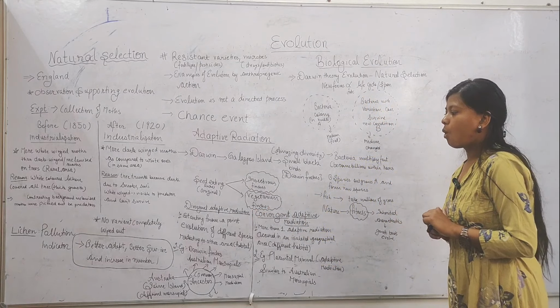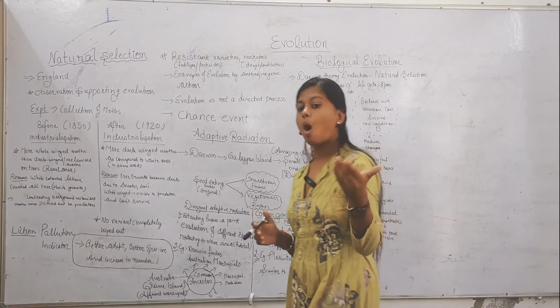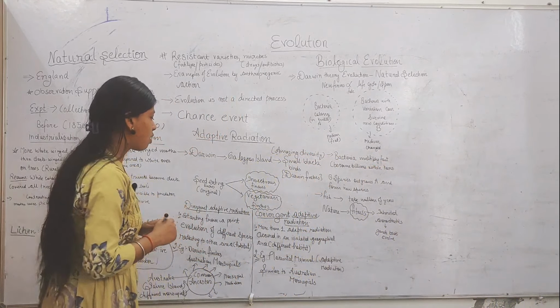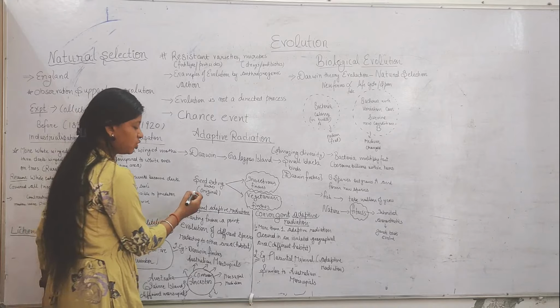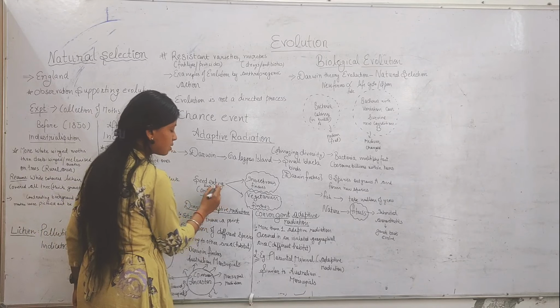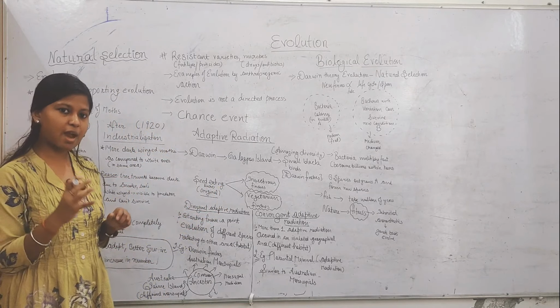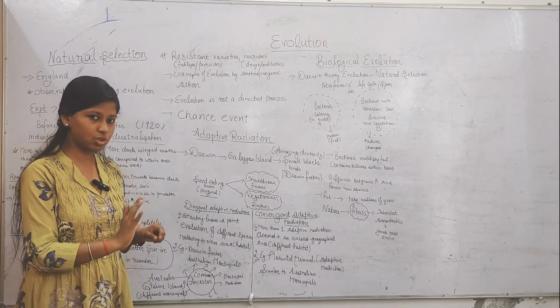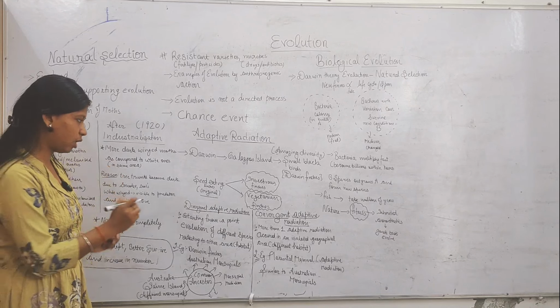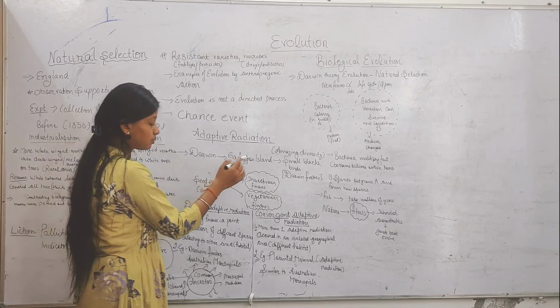Okay, now what was his observation? He observed that there was an original bird, a small black seed-eating finch.